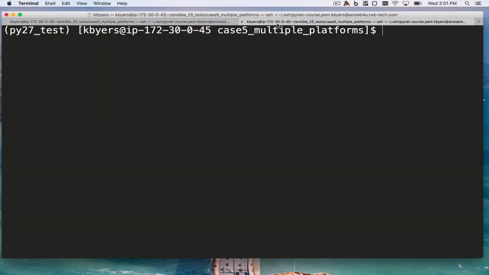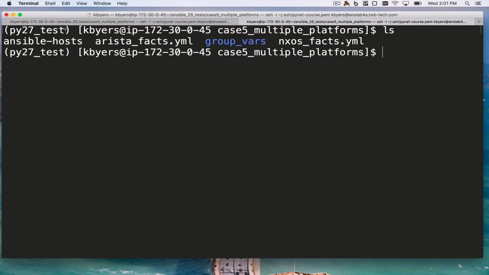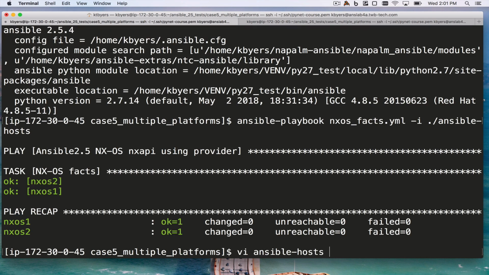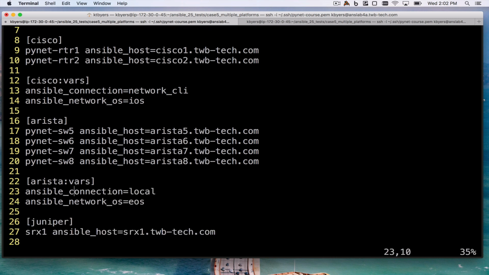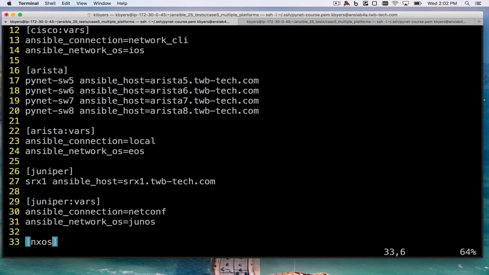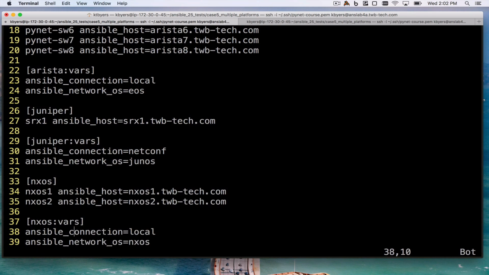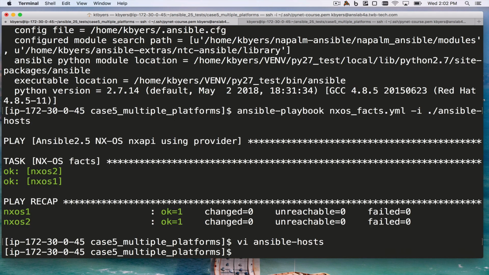So now we could stitch this together. Look at our Ansible host for Cisco. We can see that we have network CLI for the connection. Arista, we can see we have local for the connection. Junos, we see we have NetConf for the connection. NXOS, we see we have this.